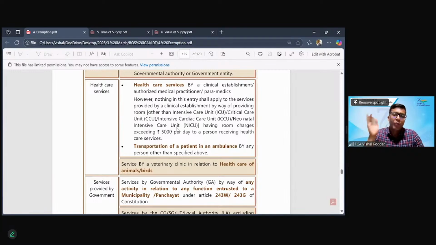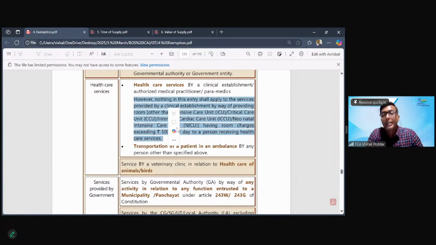Second, within the inpatient, where I said all these services given to inpatients, even the supply of medicines, which is goods, is also exempt. In that, they have now carved out an exception whereby one service given even to inpatients would now be taxable. What is that service? Firstly, let us understand the logic behind this.